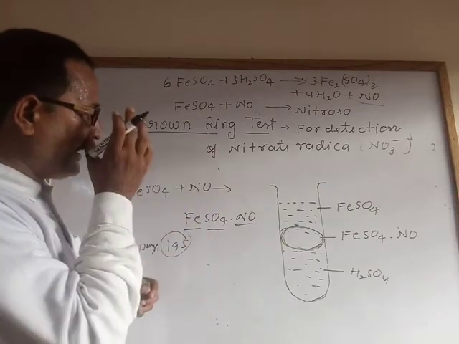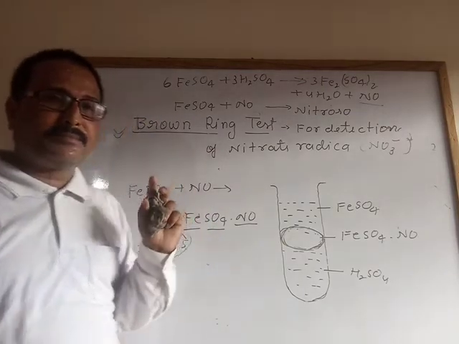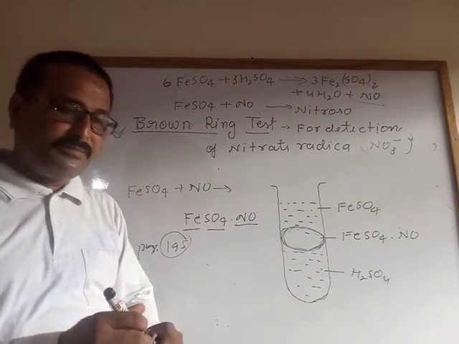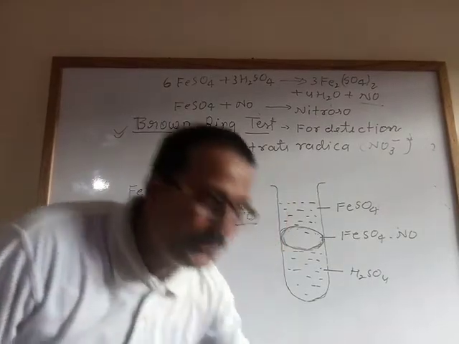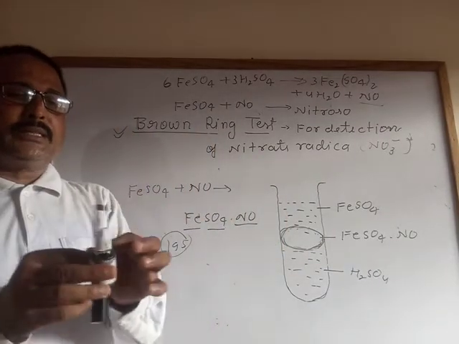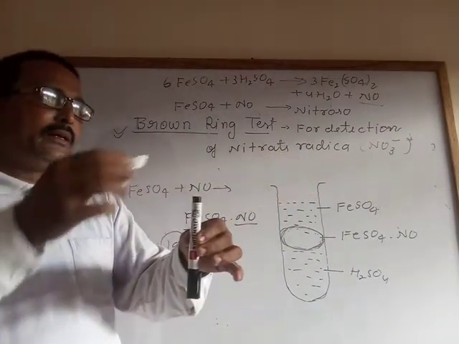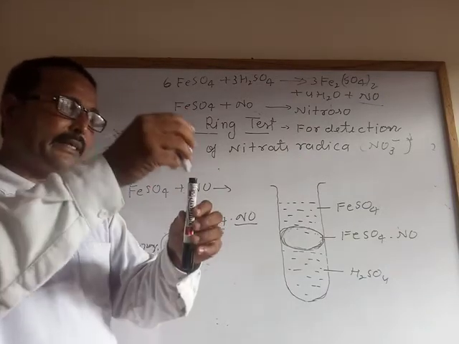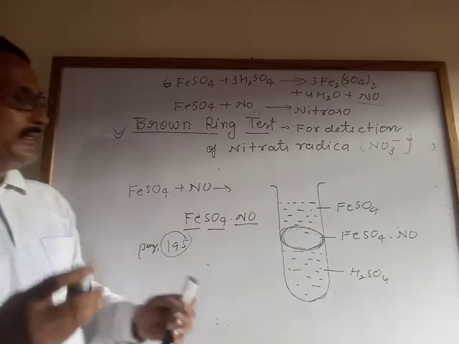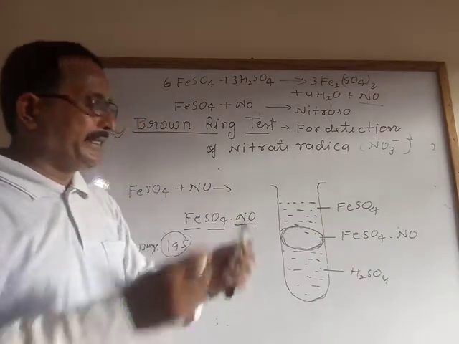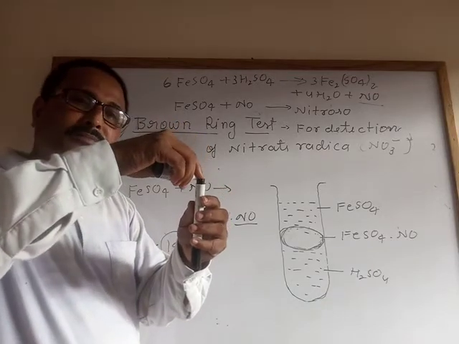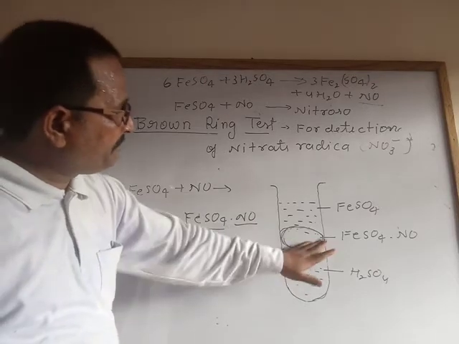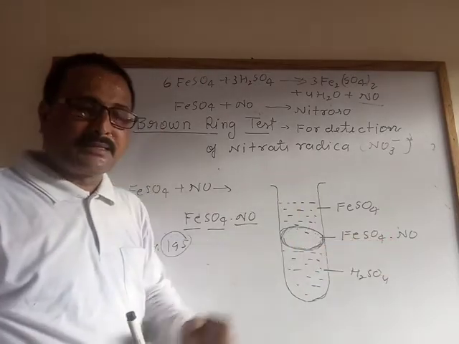So nothing more in that. First you take nitric acid, then you freshly prepare ferrous sulfate solution. Then, suppose you have taken the ferrous sulfate solution in a test tube, add it in. After that, add concentrated sulfuric acid from the side of the test tube. Don't disturb it. You will see the brown ring, that is nitroso ferrous sulfate.